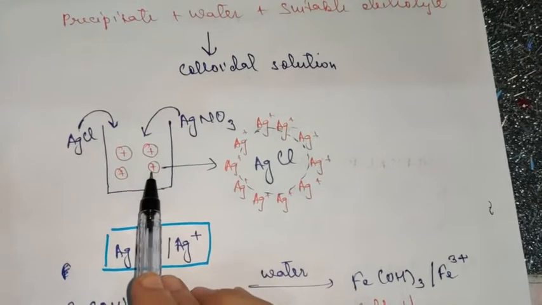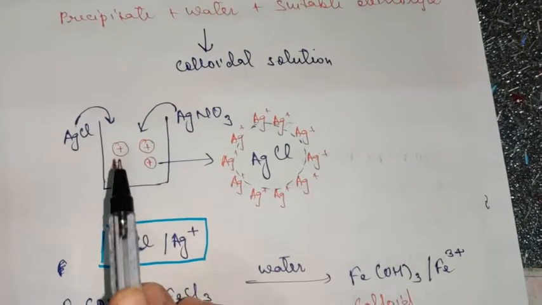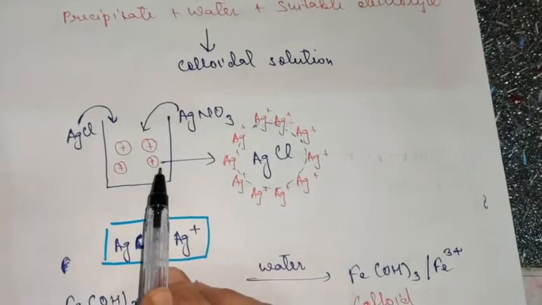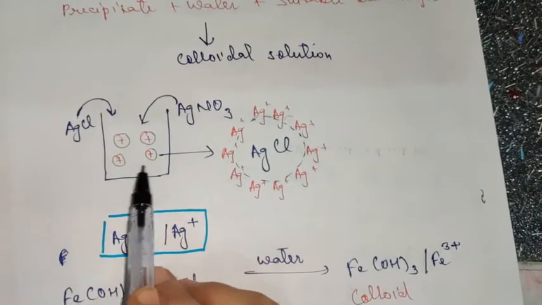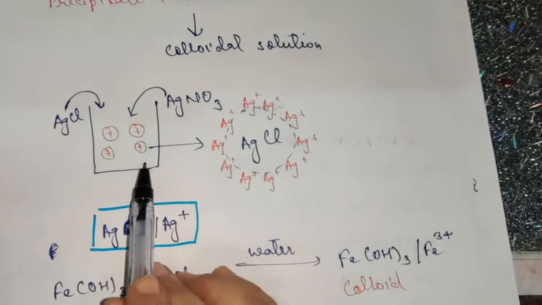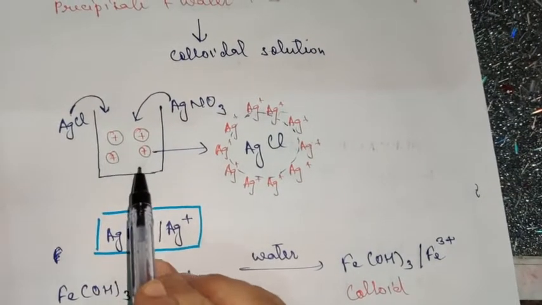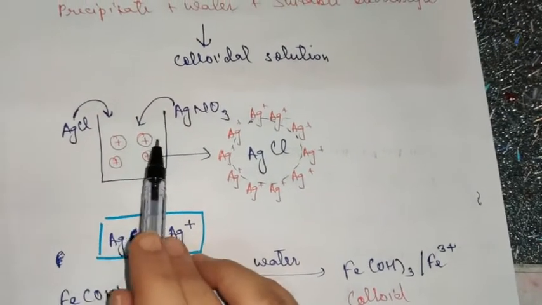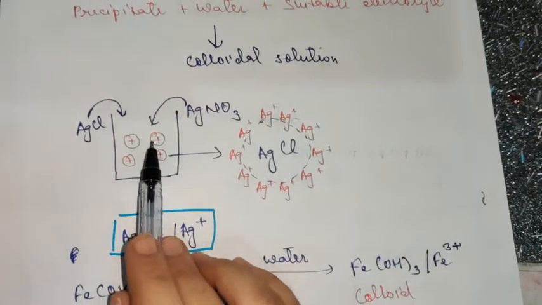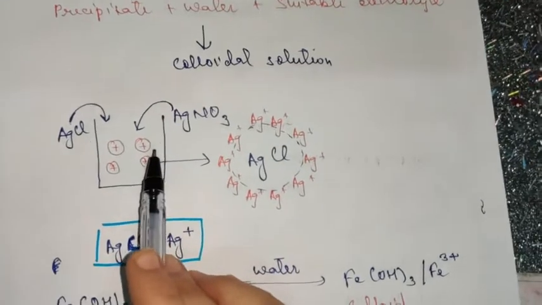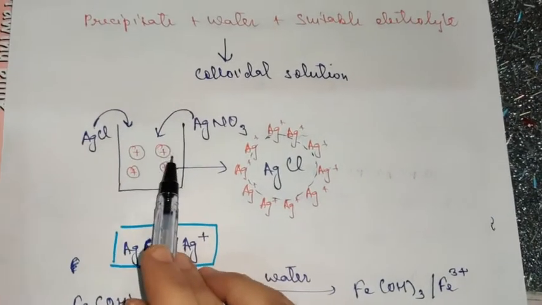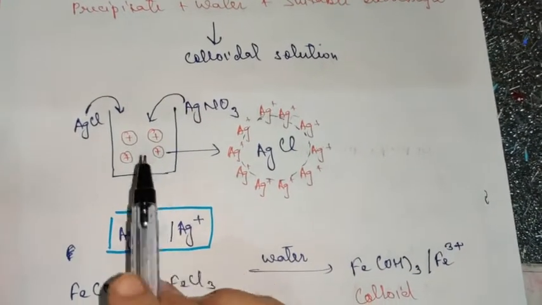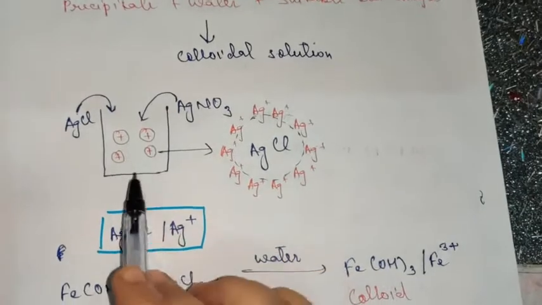So the first thing that you need to make sure when you are preparing a colloidal solution is that it should not settle at the bottom, that is, it should not get converted into suspension. Second, the particle size should fall in the range of colloidal particles, that is 1 to 10^3 nanometer.